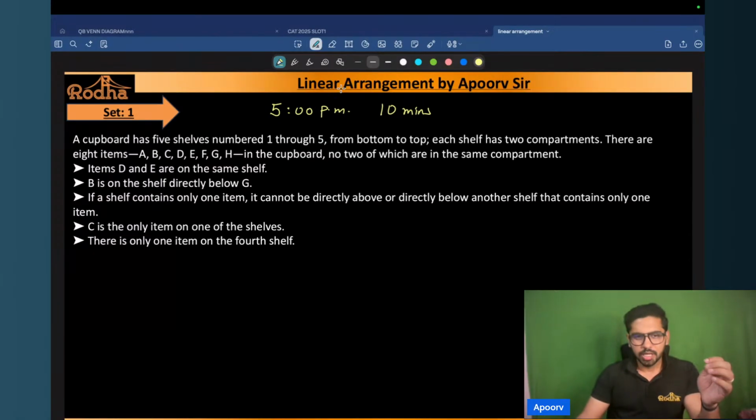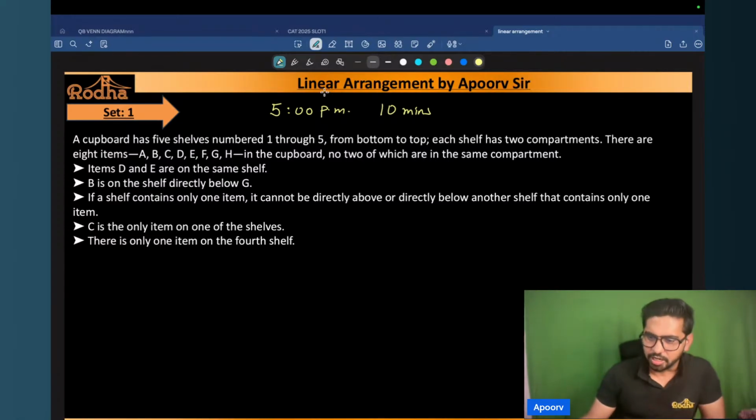All right, chalo. So let's just start with the discussion of this set now. I think 10 minutes are done, and I have given you people enough time for this. So let's get started with the discussion of this particular set now.